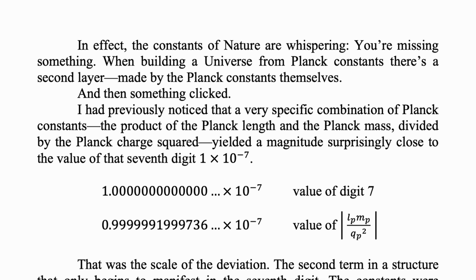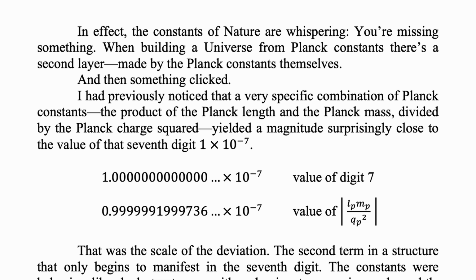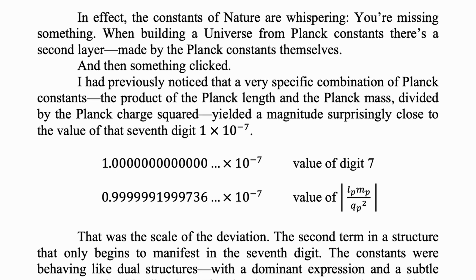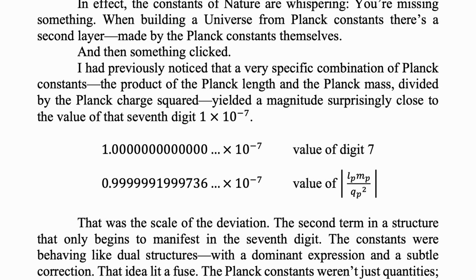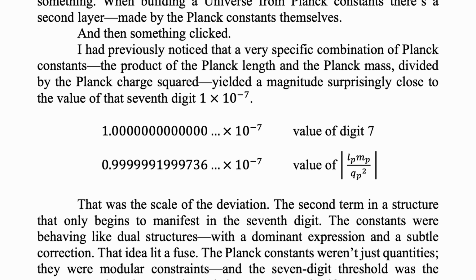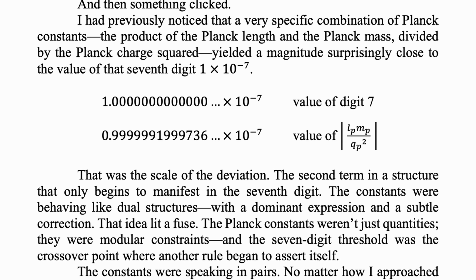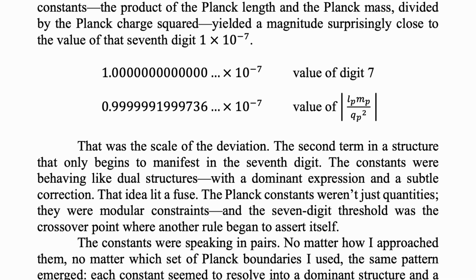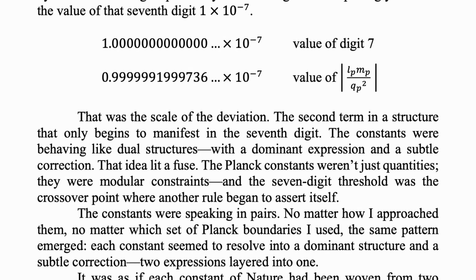And then something clicked. I had previously noticed that a very specific combination of Planck constants, the product of the Planck length and Planck mass divided by the Planck charge squared, yielded a magnitude surprisingly close to the value of that 7th digit. That was the scale of deviation, the second term in a structure that only begins to manifest in the 7th digit. The constants were behaving like dual structures, with a dominant expression and a subtle correction. That idea lit a fuse.